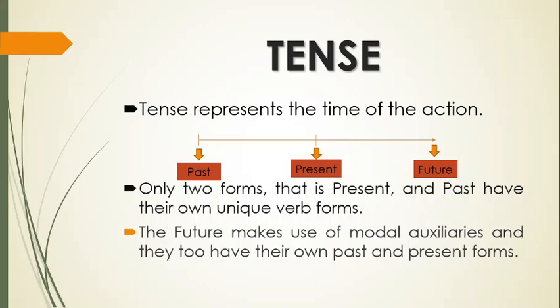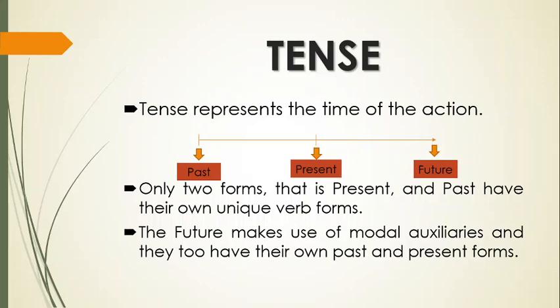Now, only two forms, that is, present and past, have their own unique verb forms. The future makes use of modal auxiliaries and they do have their own past and present forms. You may say that the future is indicated by shall and will and we don't use it in present or past. But do remember that shall and will are modal verbs and they have their own present and past form.